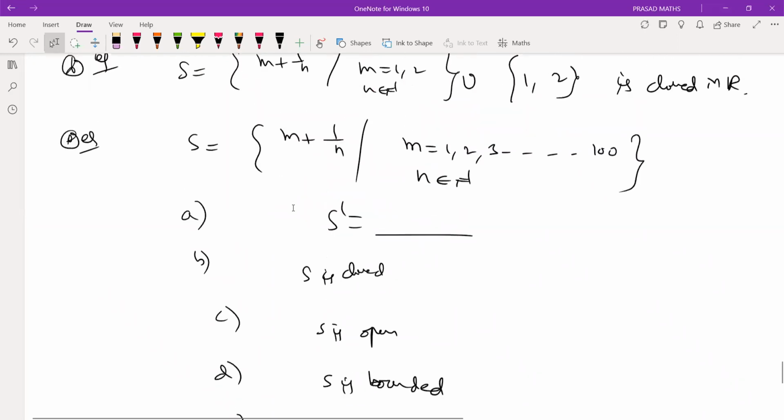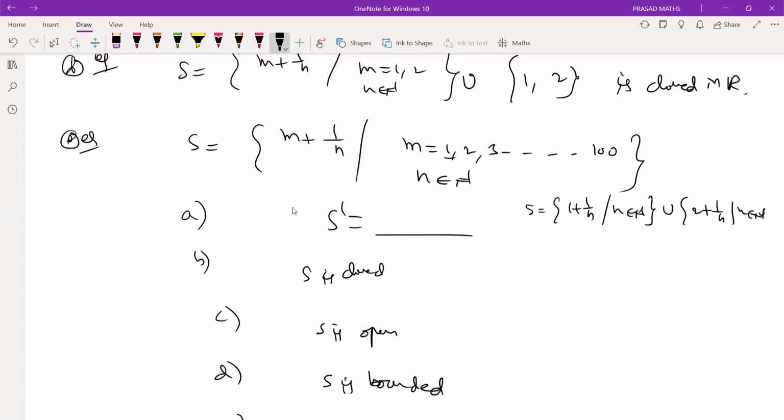Suppose you are asked a question like this. What is my S prime? Same strategy I told you before: when there are 2 variables, split. Write 1 plus 1/m with m equals to 1, what do you get? Then m equals to 2, m equals to 3, up to m equals to 100.